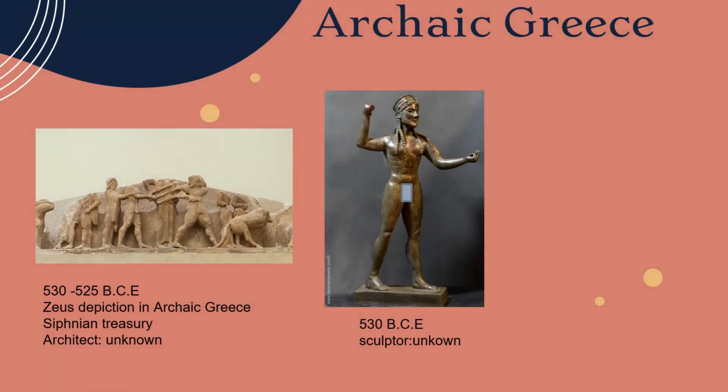Here are some sculptures of Zeus in archaic Greece. The first photo is a pediment on the Siphnian treasury portraying a dispute between Hercules, Apollo, and Artemis, dating back to 530 to 525 BCE. The lower body of each figure is attached to the wall, however the upper body of each figure appears to be carved to the point of separation from the wall.